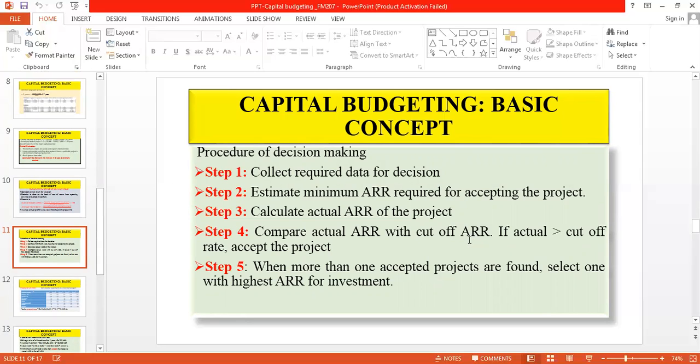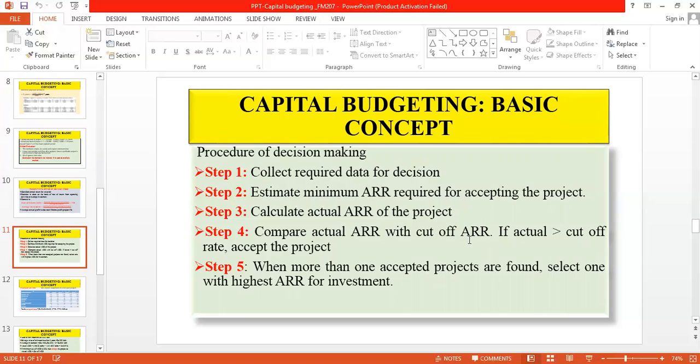It is the cutoff rate. If the actual return is less than this one, you will definitely reject the project. So, correct estimation of the minimum accounting rate of return is very crucial for making the correct decision.